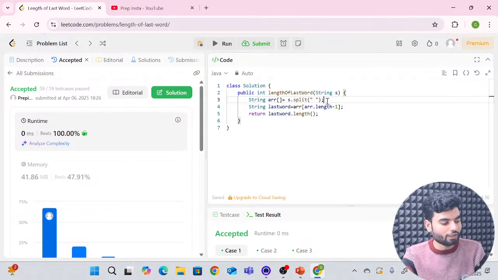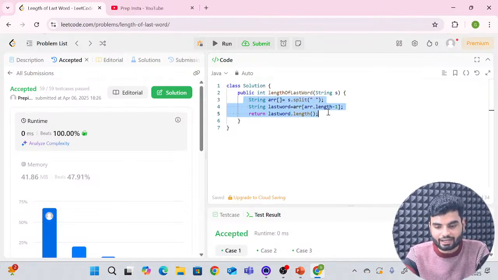Cool. I hope this is clear to all. Now we'll write the same code in C++ also, or in Python probably, because we have the same code. So I'll write first in Python, then at the end we'll write in C++.